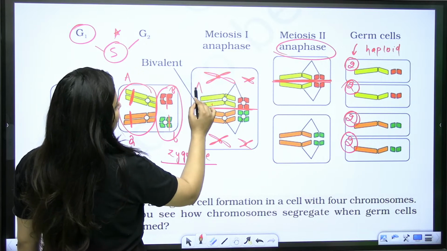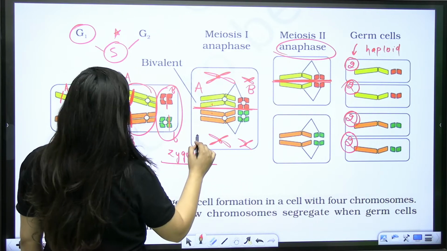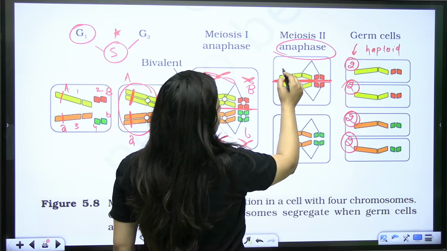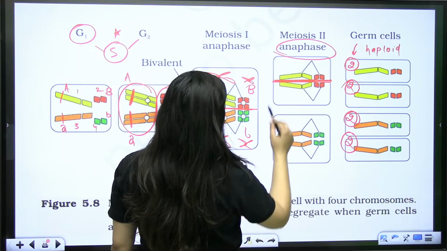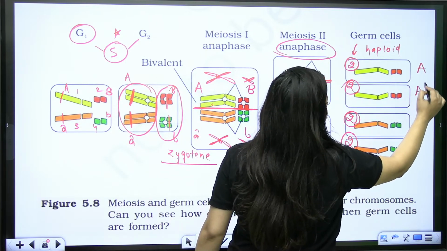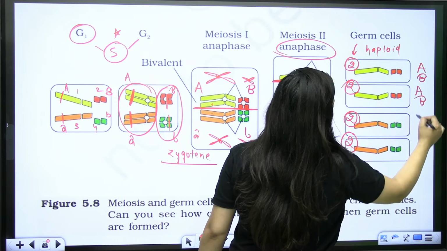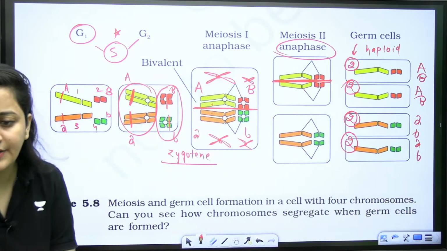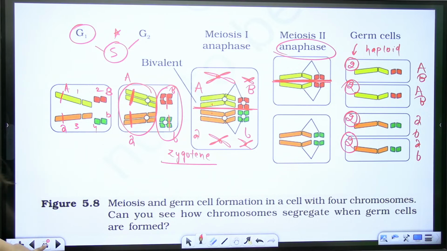So this cell will have capital A and capital B, this cell will have small a, small b. After anaphase 2, capital A, capital A, capital B, capital B, small a, small a, small b, small b. That will be the scenario.